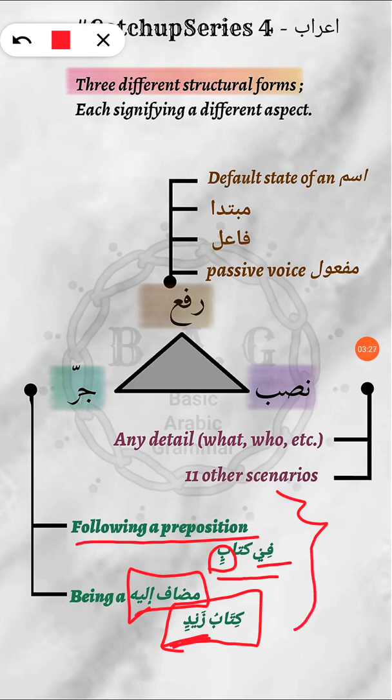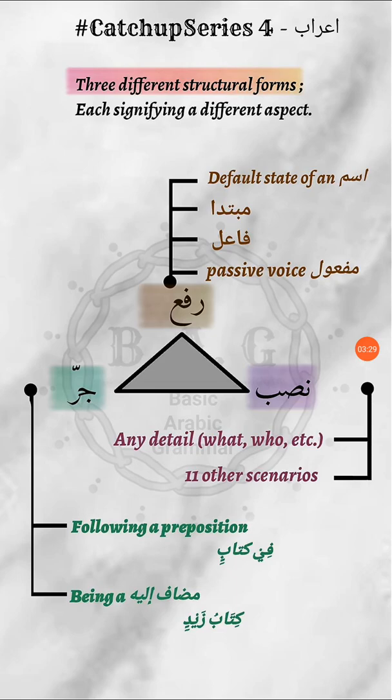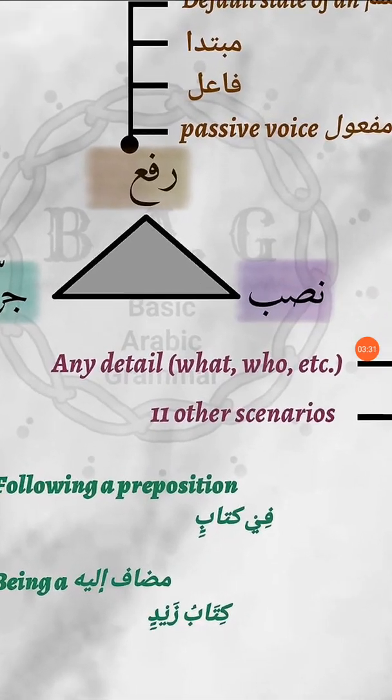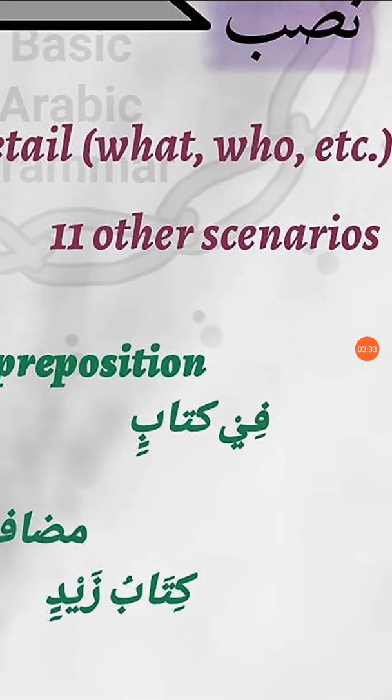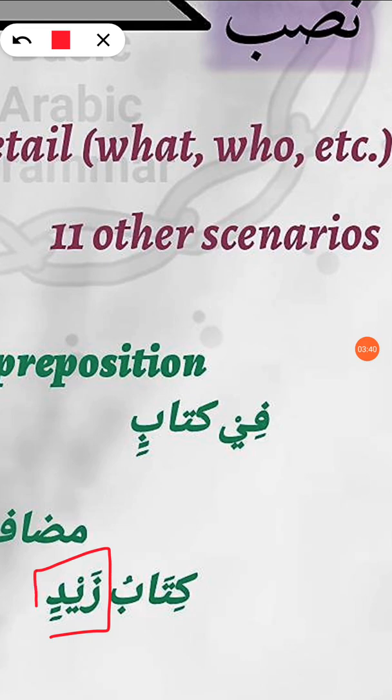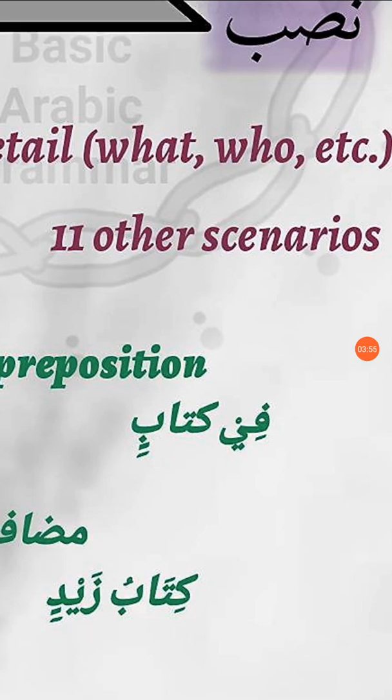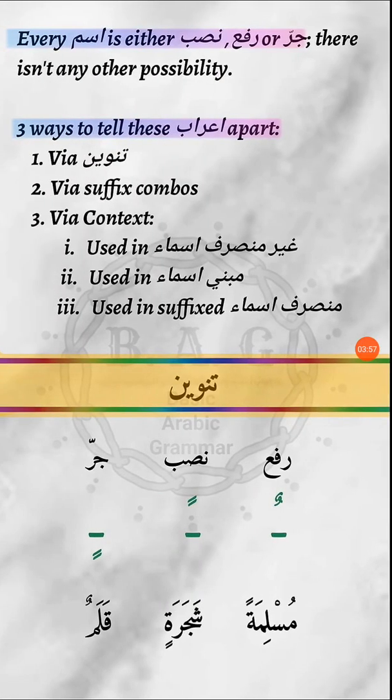All right, so this was your jarr, okay, fi kitabin and kitabu zaidin. All right, so the word zaid is zaidin here, which is jar, okay? And here, of course, since it is following the preposition fi, it is in jar form. All right, so I hope this was clear. Let's move on to the next thing.